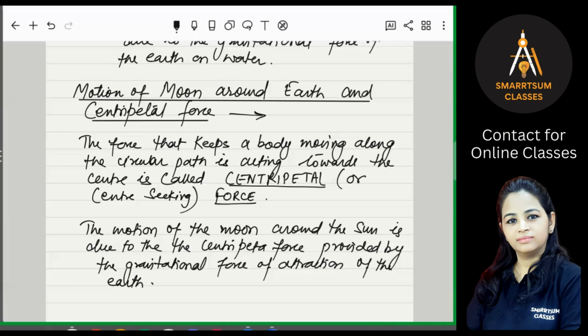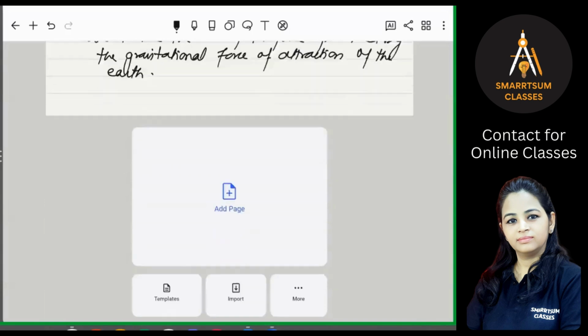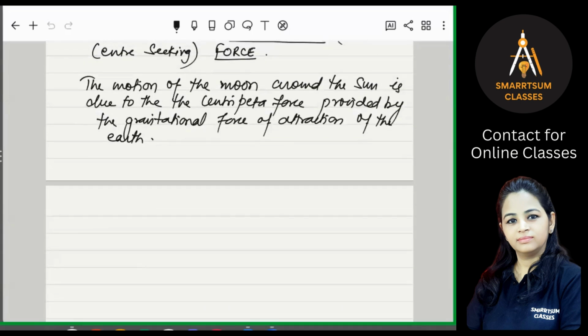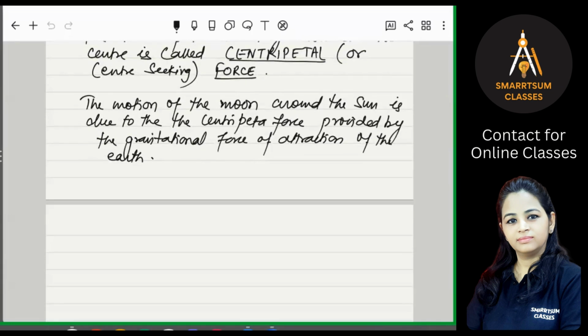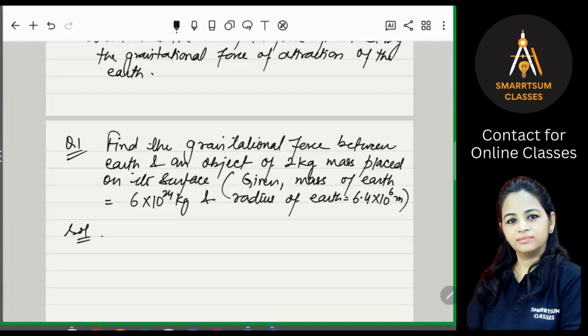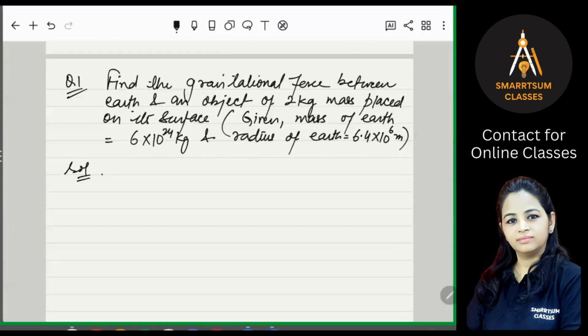Now, let's see one or two numericals based on F equal to G m1 m2 upon d square, right? Question number 1, write down. Now look at this question. Find the gravitational force between Earth and an object of 2 kg mass placed on its surface, right? Mass of the Earth is given as 6 into 10 to the power 24 kg, and radius of Earth is 6.4 into 10 to the power 6 meters, right?